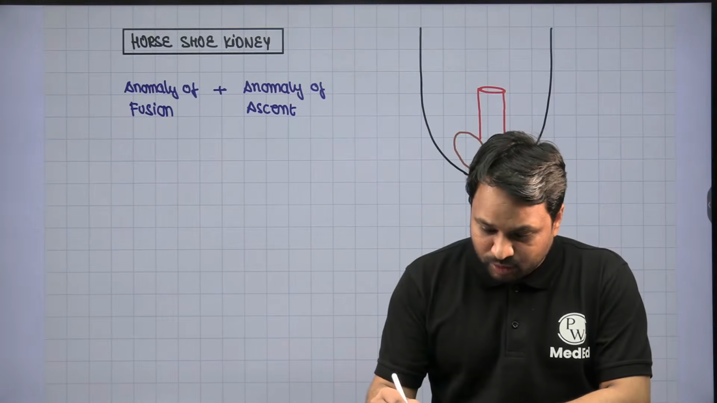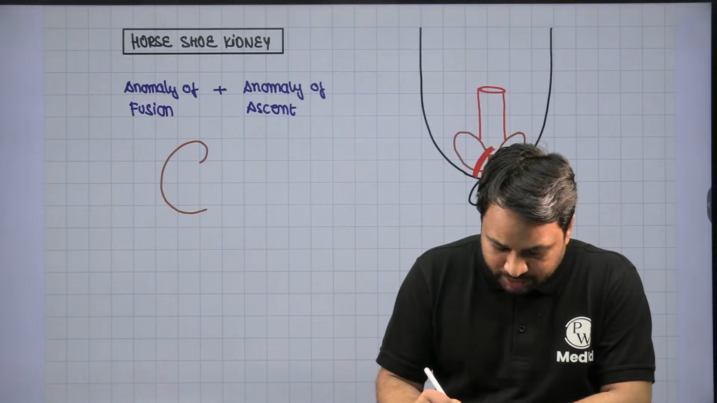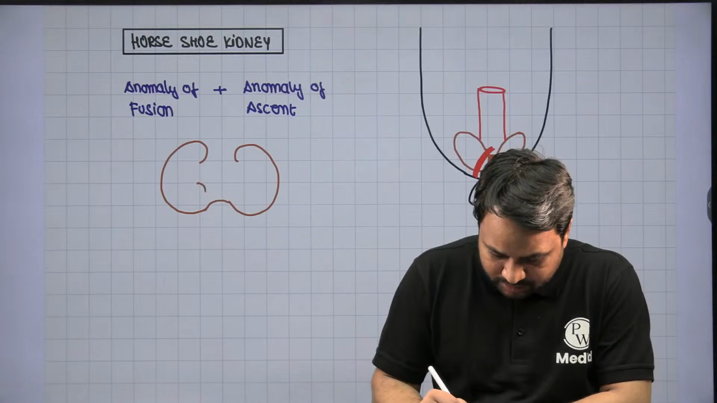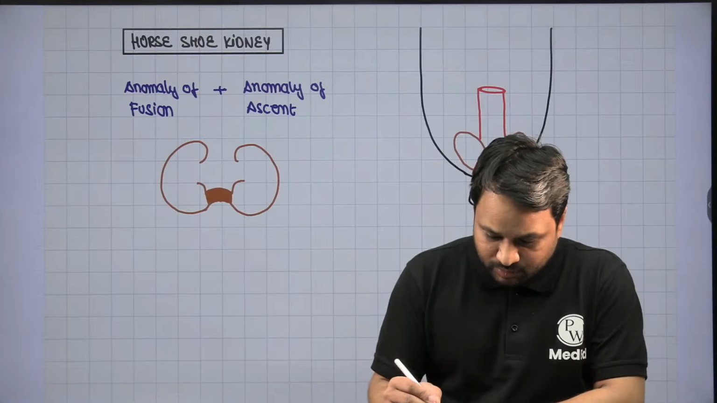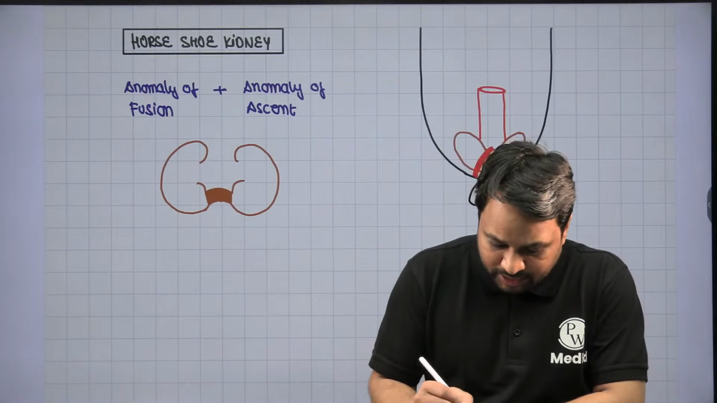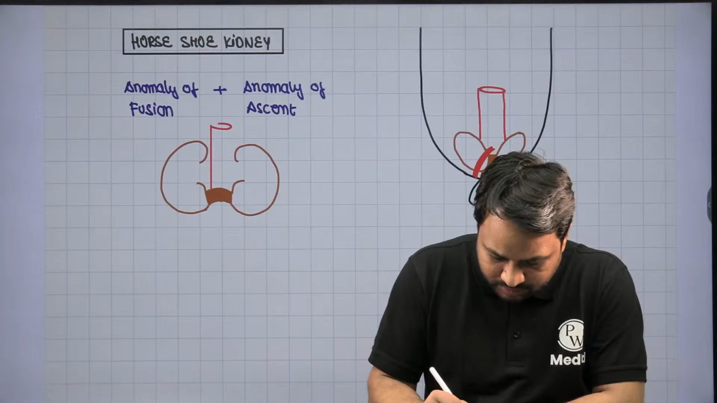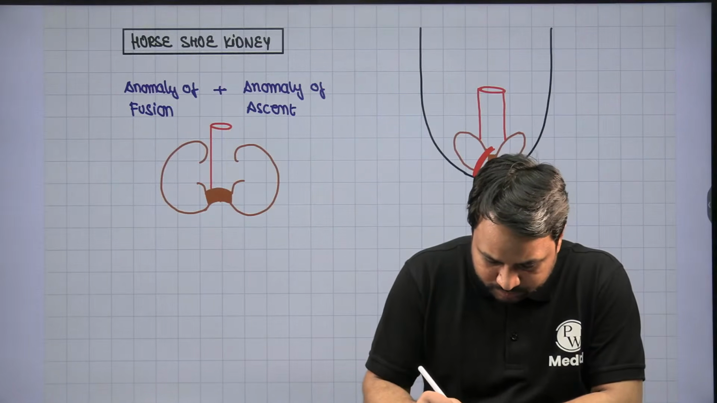So eventually, this is how the horseshoe kidney is going to be presented. You will notice this is the fused segment of the horseshoe kidney. The part of the horseshoe kidney which is fused is what we call the isthmus of the horseshoe kidney. This is the isthmus of the horseshoe kidney, and dead in the center, you have the aorta.